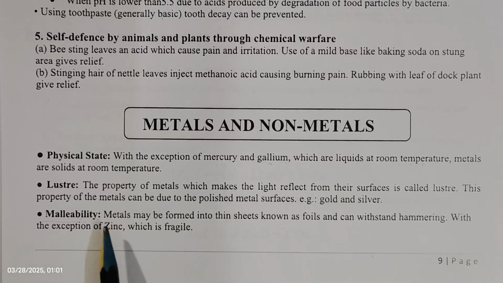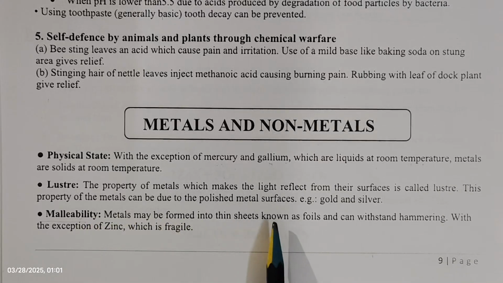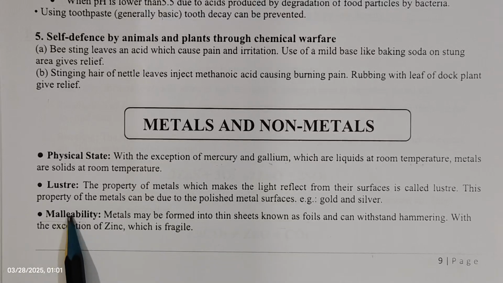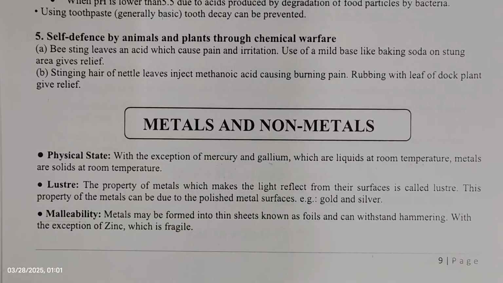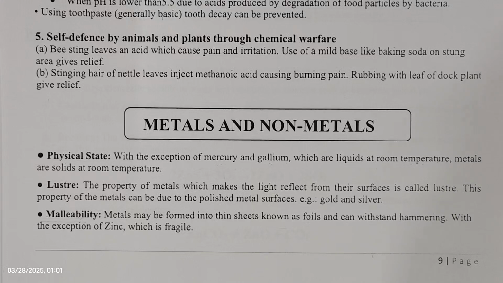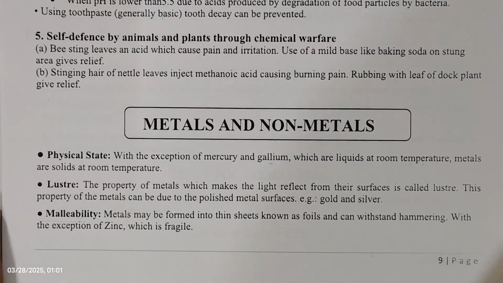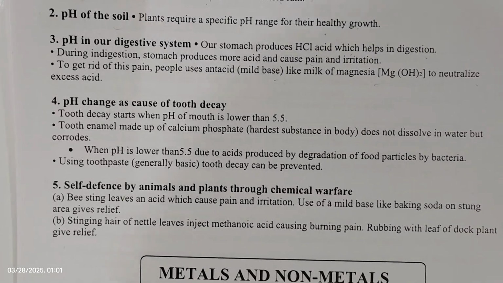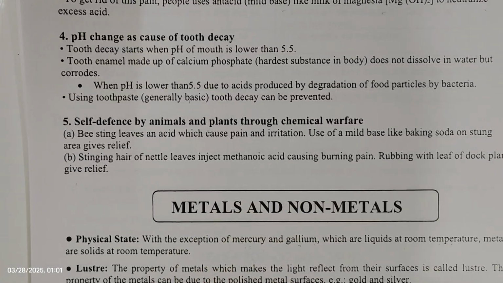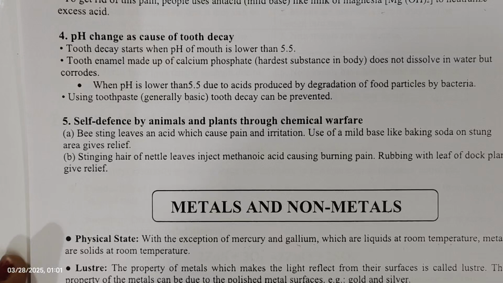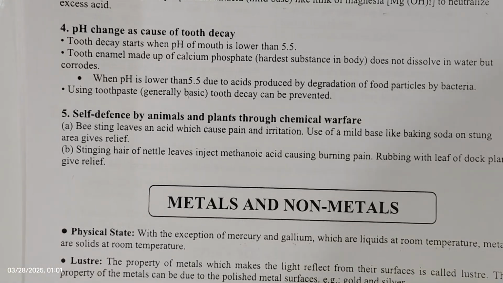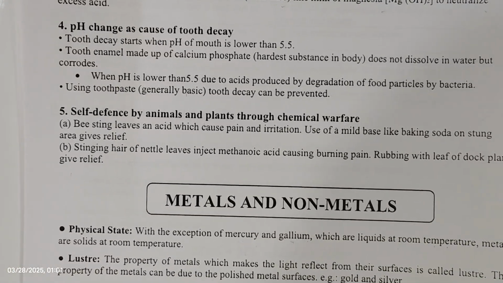The property of the metal which can be beaten into thin sheets, we call malleability. An exception is zinc. If you beat zinc, it cannot be made into thin sheets. It is fragile, so you cannot beat it.